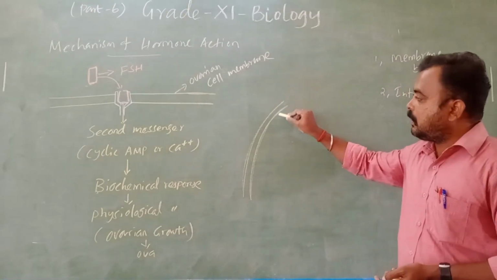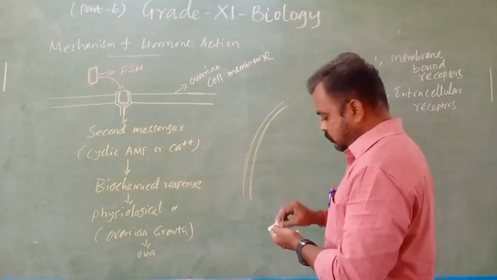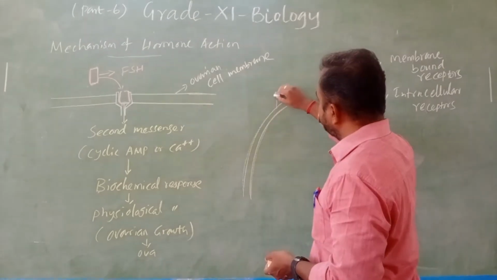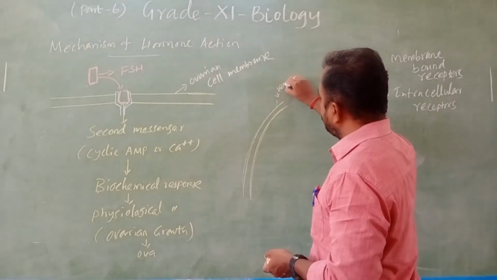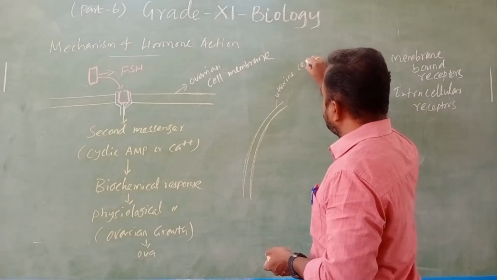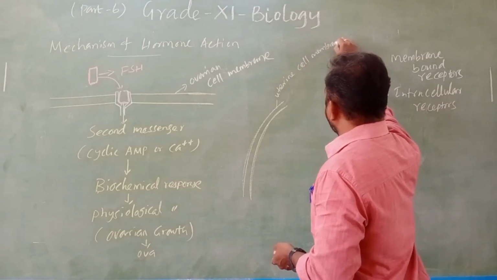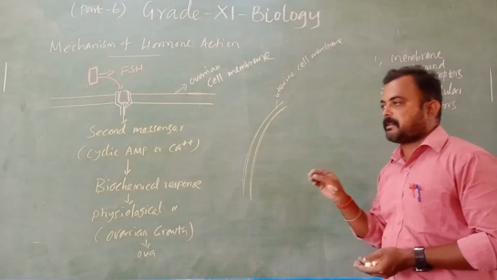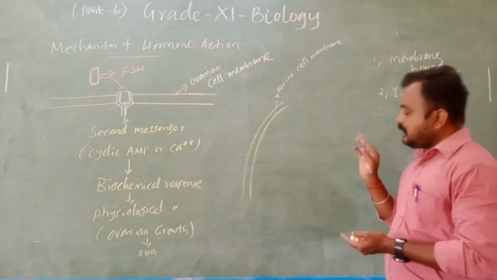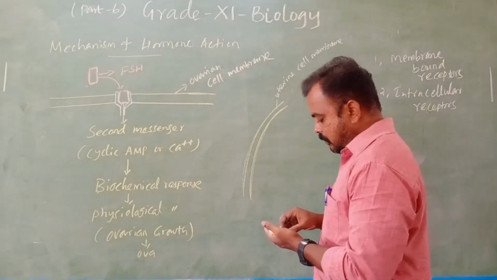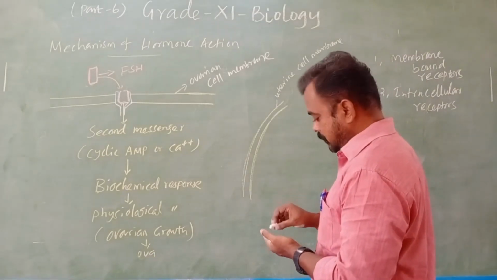This is the uterine cell. Uterine cell membrane means the one present in the uterus. In that cell membrane, what happens?